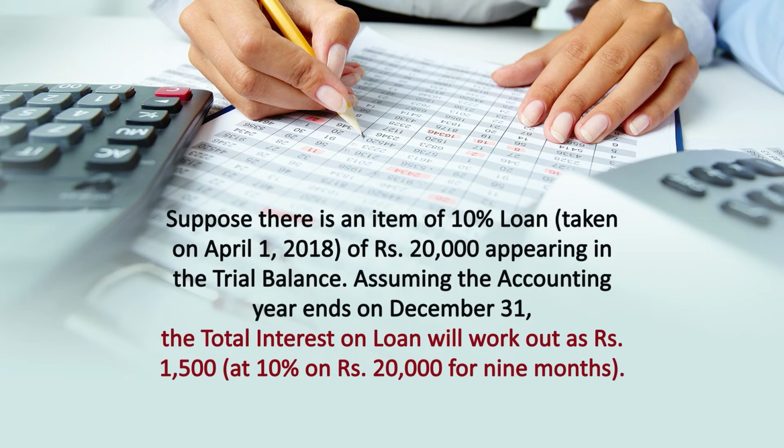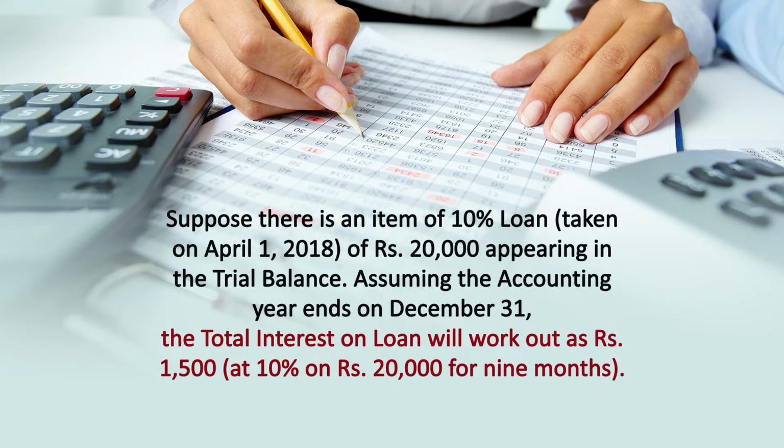Suppose there is an item of 10% loan taken on 1st April 2018 of rupees 20,000 appearing in the trial balance. Here all the relevant information has been provided.